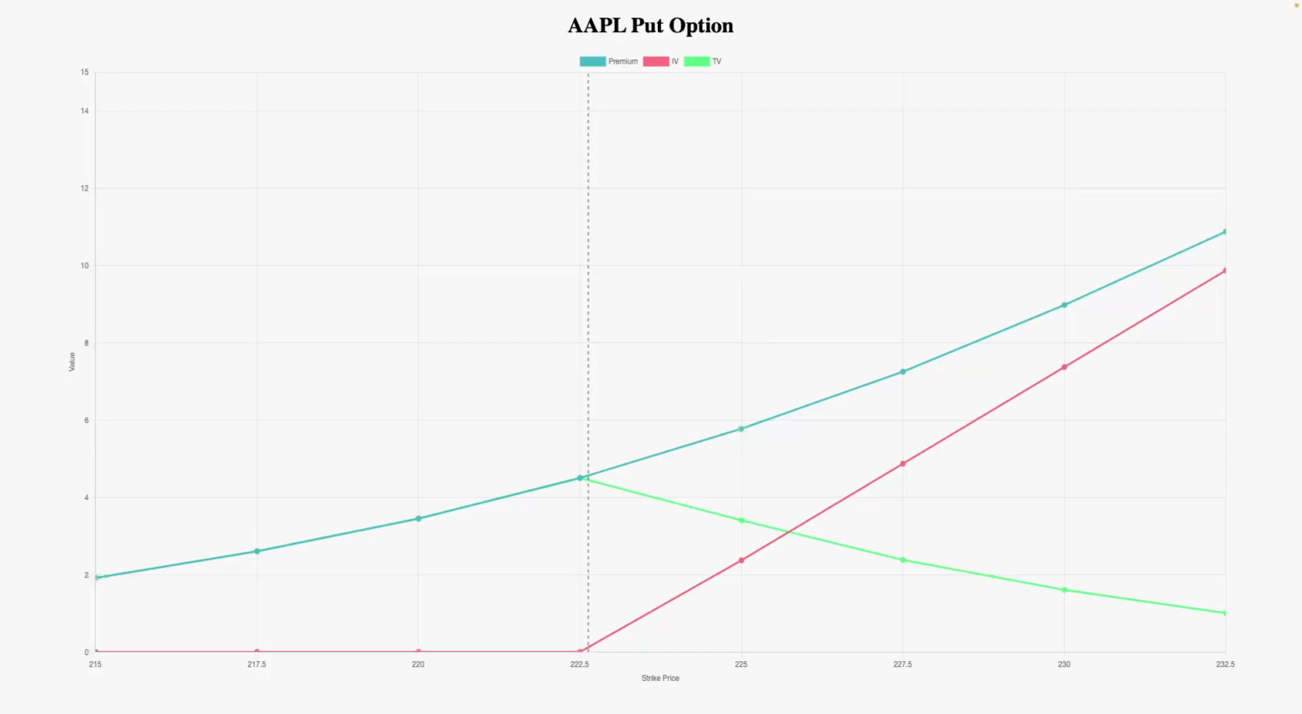The green line shows the time value component of the premium. We can see that it is the entire premium when out of the money, and then is a smaller and smaller portion of the premium when in the money. This holds true for call options as well, except that the sides will of course be reversed. It will be in the money on the other side.